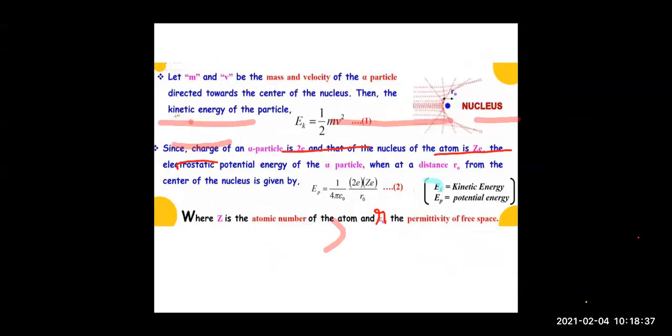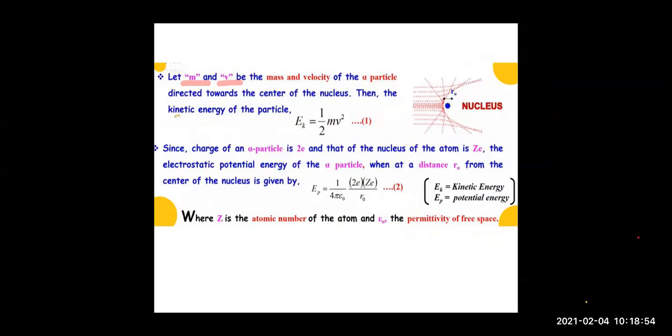So let's try to derive the formula for the distance of closest approach. Now children, here we have the alpha particle. Let the mass of the alpha particle be m and its velocity be v. So as the alpha particle is moving towards the nucleus, it will possess kinetic energy.